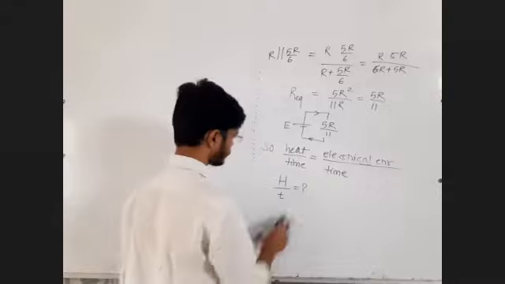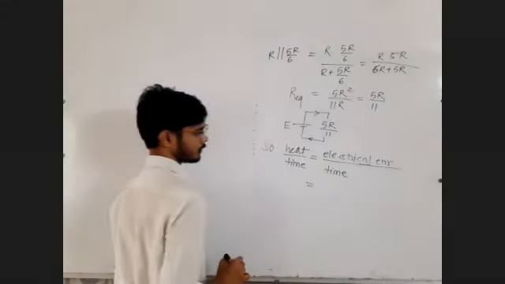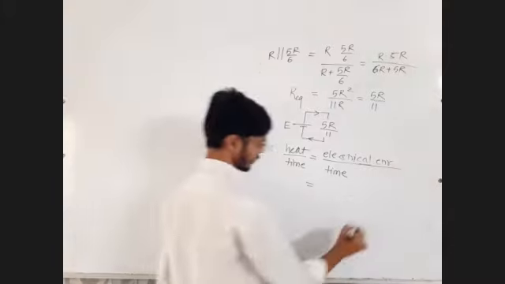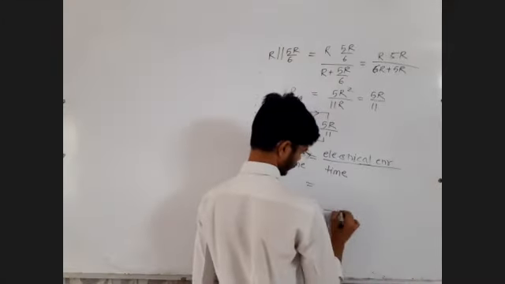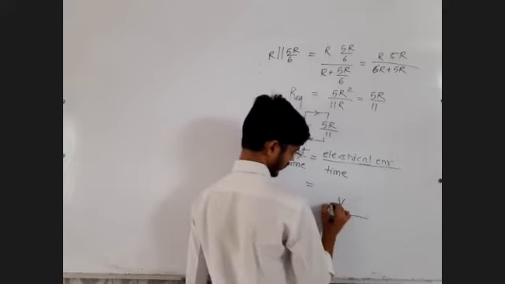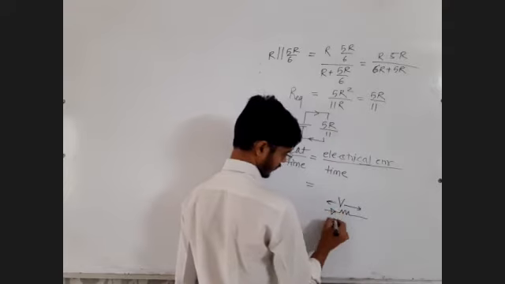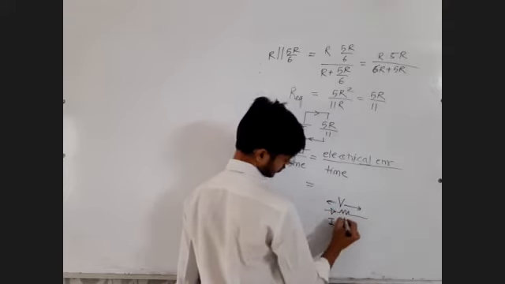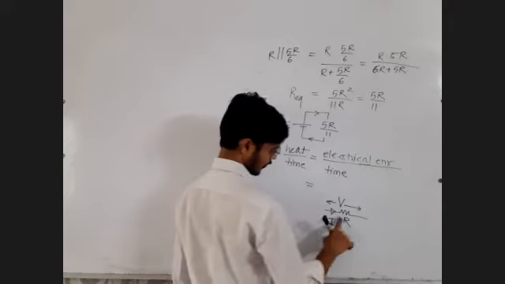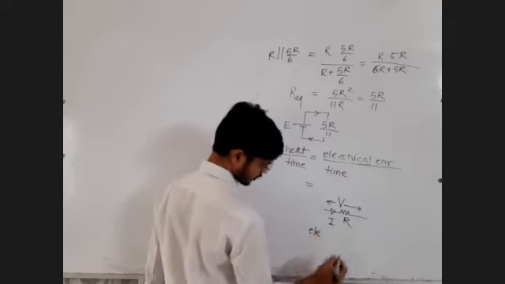Okay, and the formula for electrical energy to a resistor. If you are given a resistor across which the potential difference is V, through which the current is I, and whose resistance value is R, electrical power means electrical energy per unit time.